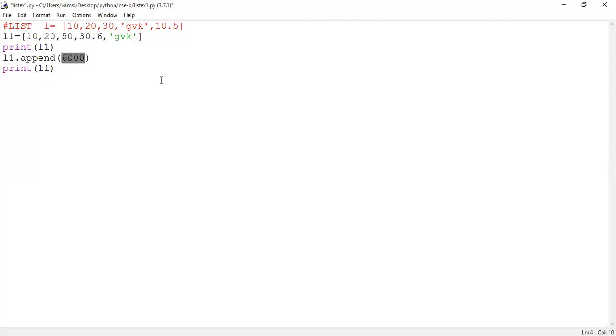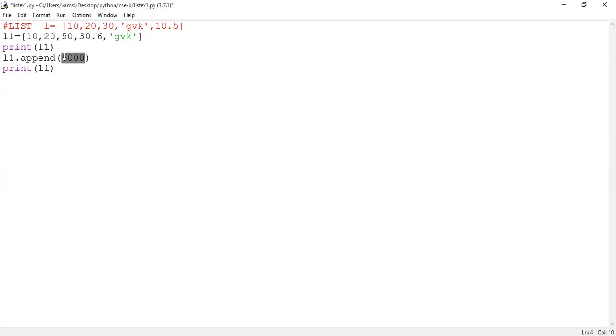So list is a mutable object. All fundamental data types, the basic data types which we have discussed, integer or float or string or complex, are they mutable or immutable? Immutable, sir. They are immutable. But what about the list? List is a mutable object. So content of the list object can be changed.